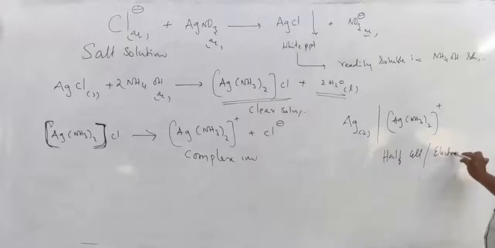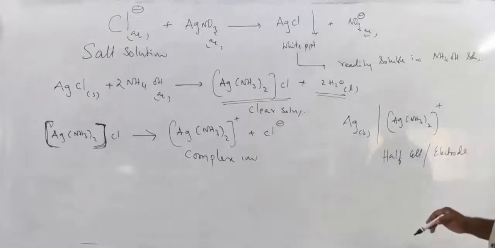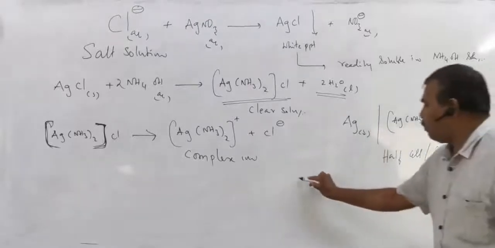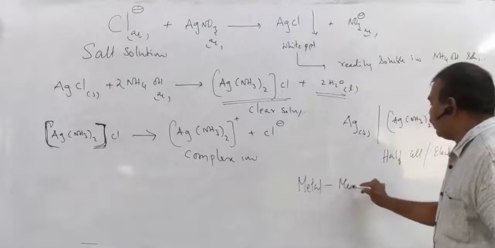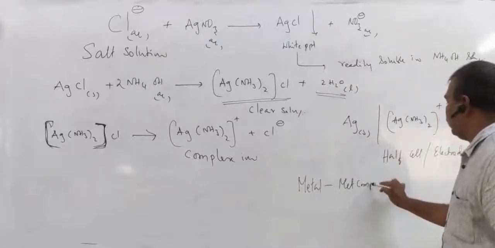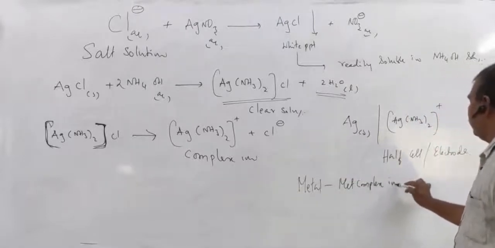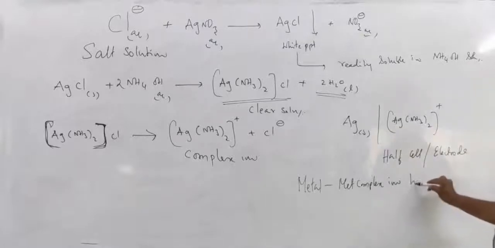Such types of electrodes are called metal complex ion electrodes or half cells.